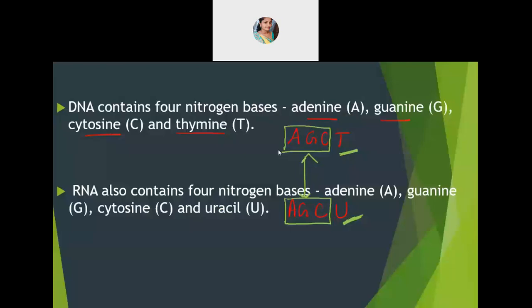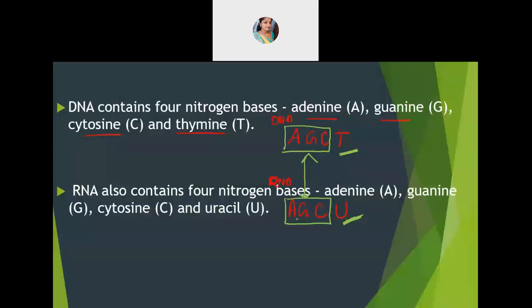These are the nitrogenous bases which are present. Total 5 are there. Of these, 3 are common for both DNA as well as RNA. That is adenine, guanine and cytosine. You will have to remember these names. The nitrogenous bases which are similar for DNA as well as for RNA are adenine, guanine and cytosine.